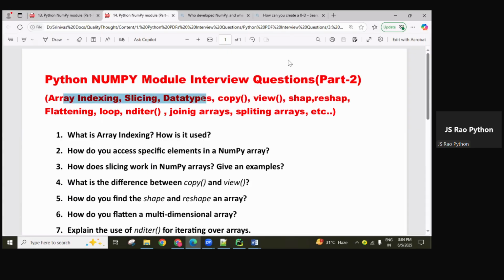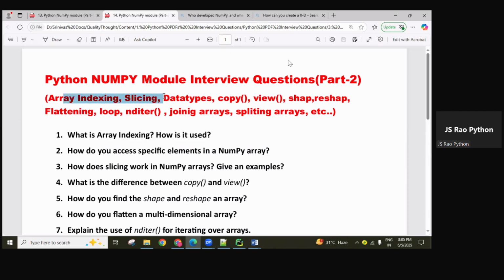So here: array indexing, slicing, data types, copy method, view method, shape, reshape, flattening objects, loops, nditer, joining the arrays, splitting the arrays, sorting the arrays. Several topics there, guys, and these are all array related. Multiple arrays, how we merge them, and a single array, how we split it as per the requirement. The nditer method is very important, and we'll discuss it. Flattening is also very important, often asked in interviews, guys.